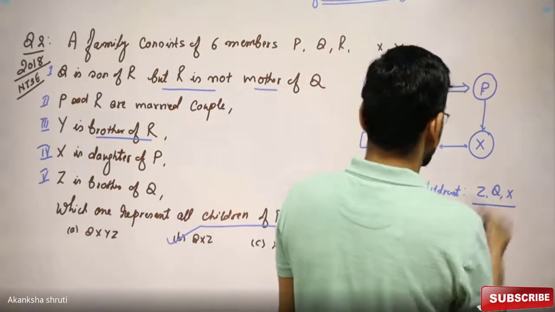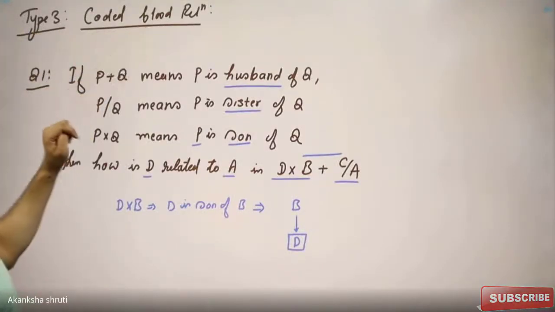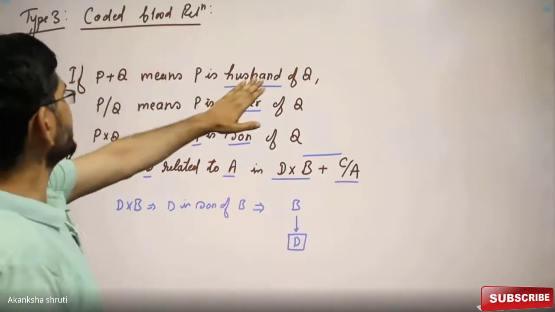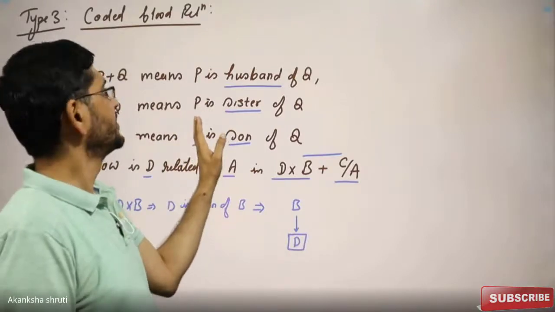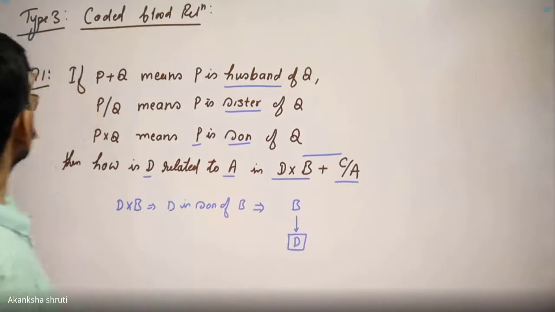This is how the questions are asked. Students, let us consider the third type of question, which is called the coded relation, in which the relation is denoted in the form of some symbols like addition, subtraction, multiplication, alpha, delta, etc. Let us take one example.